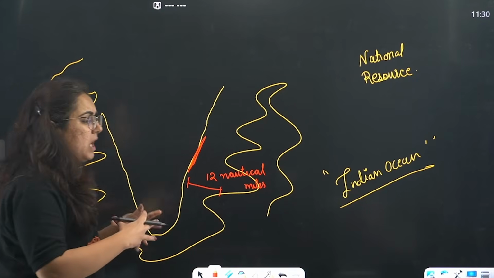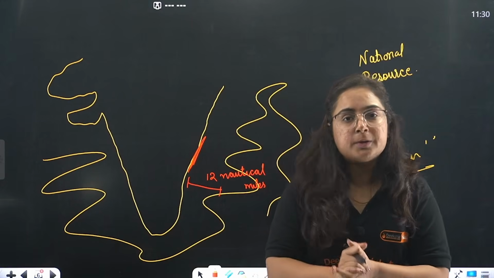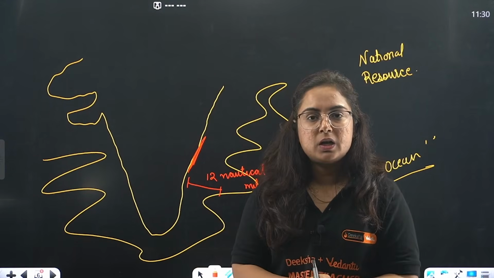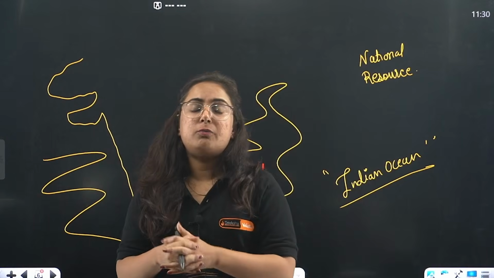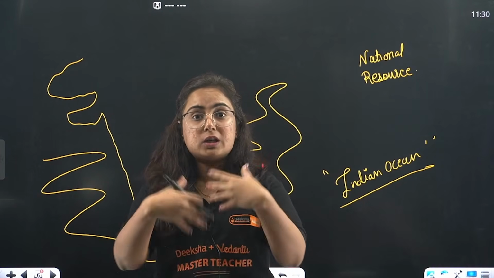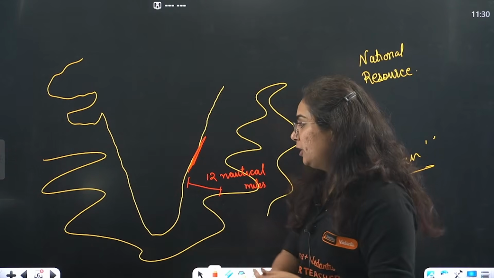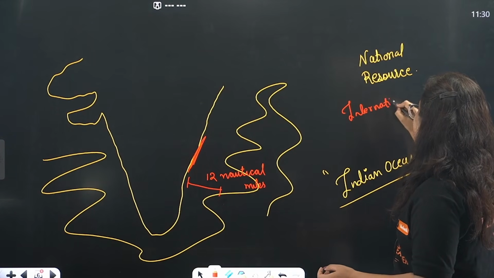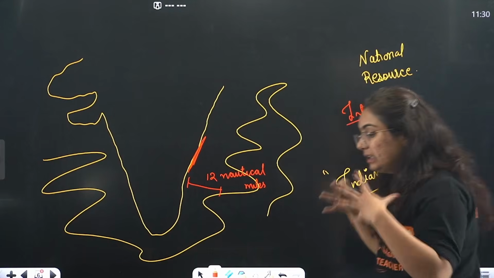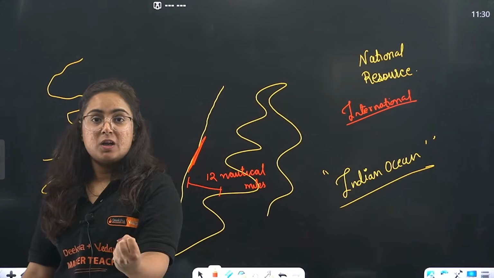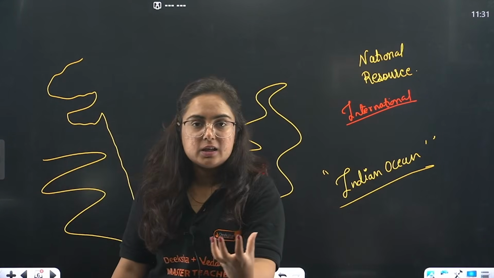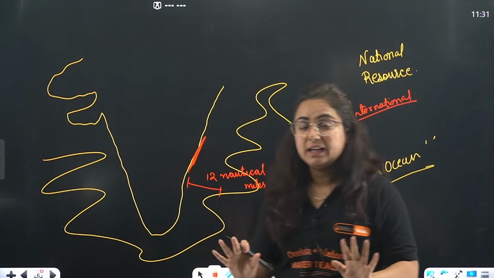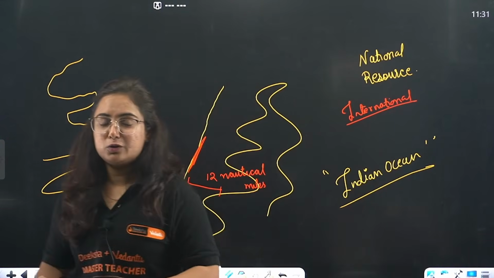Now, beta, there is a lot of oceanic water, in the Arctic and Antarctic region, in which no country up till 12 nautical miles is sharing the boundary. Then what about that? That is referred to as international resource, in which all the countries have the right. All the countries own it. That means, ma'am, any country can go there and do the development work. Nahi bhai. China would be the first one to go and do so.